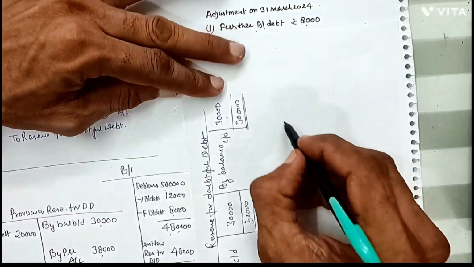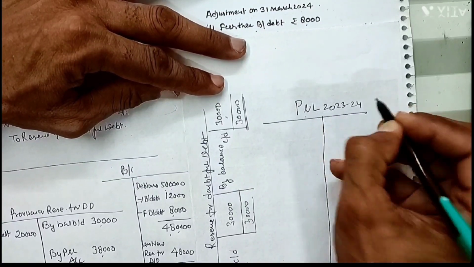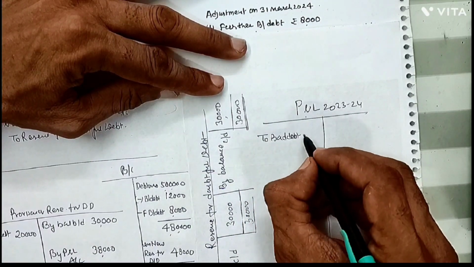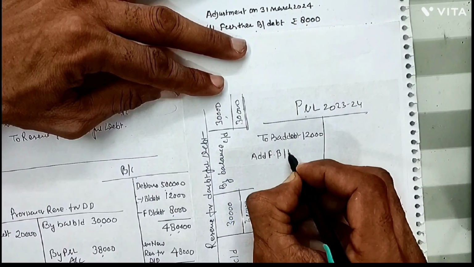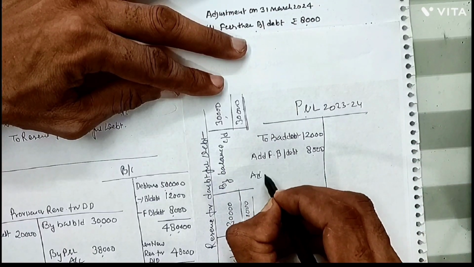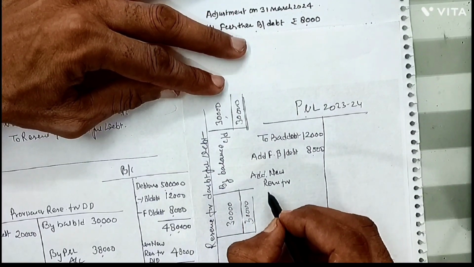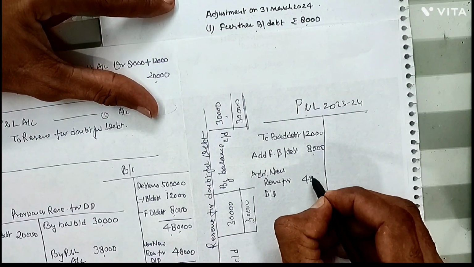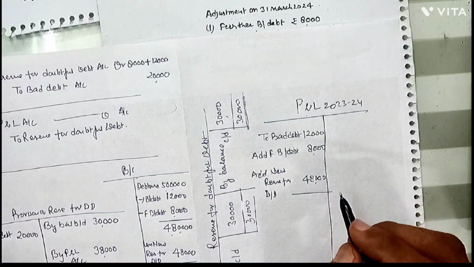In the profit and loss account 2023-24, on the debit side we can write to bad debt rupees 12,000 plus further bad debt 8,000, and then add new reserve for doubtful debt, rupees 48,000. So this comes to 68,000.